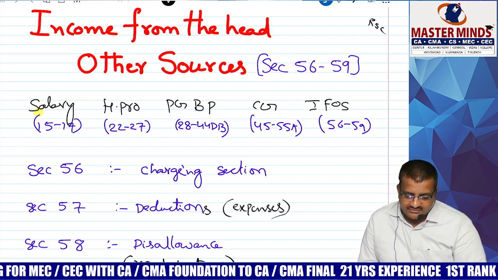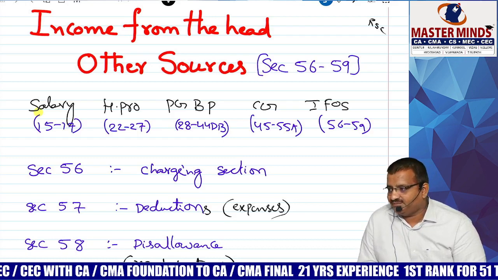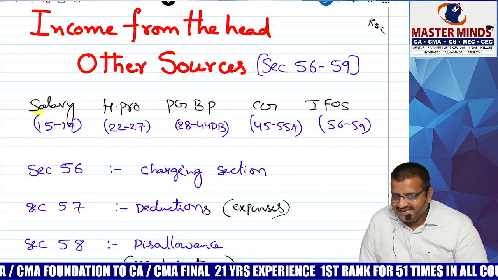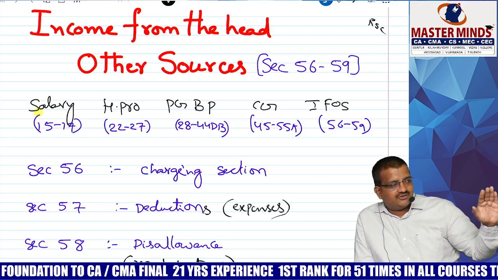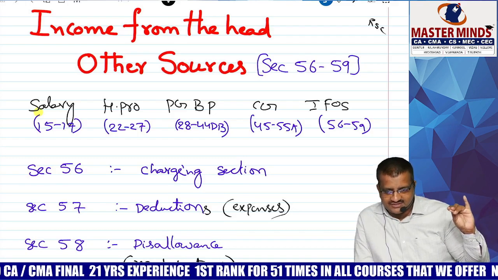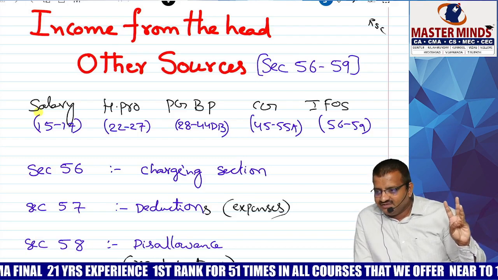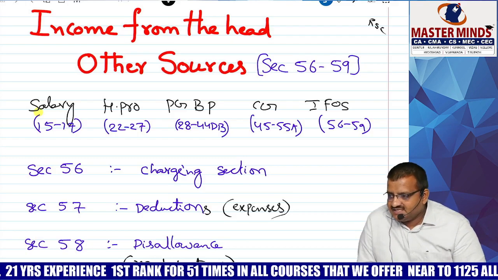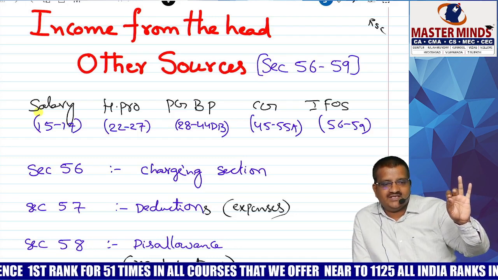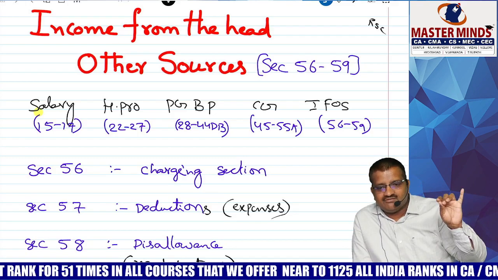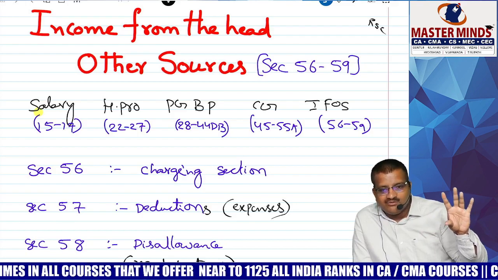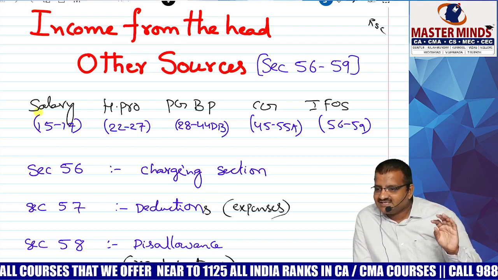I request you all, B category topic or else A category topic, a medium size chapter. Among all 5 heads, this is the least head. There are total 5 heads: salary, house property, PGBP, capital gain, other sources. From a numbers point of view, it is the last one as well as the residuary one. Residuary one means those items which are not covered under salary, house property, PGBP, or capital gain automatically come under IFOS.